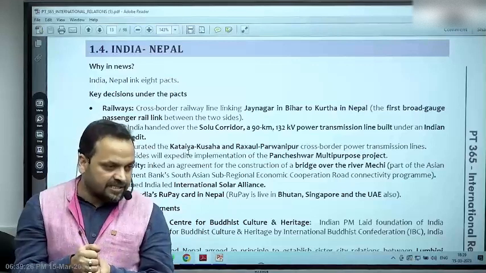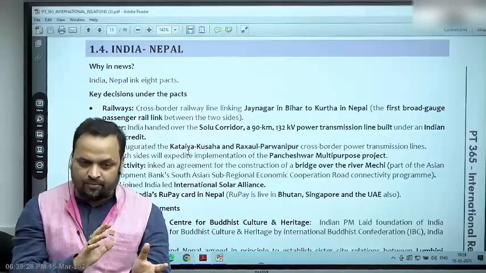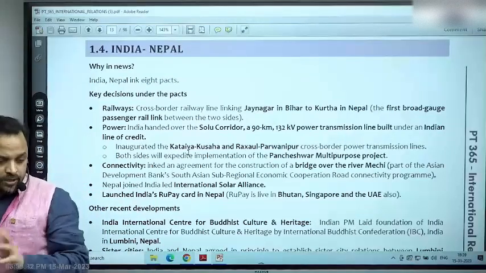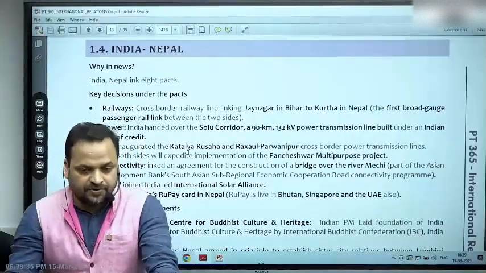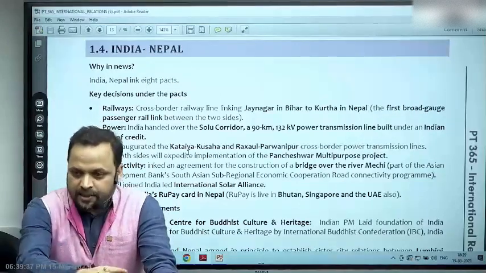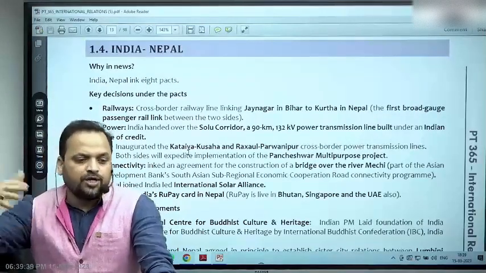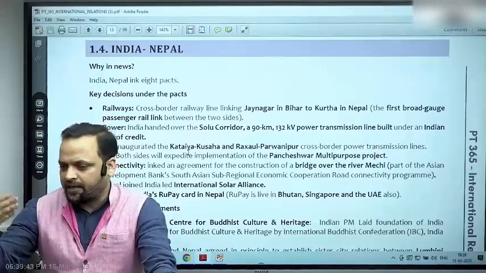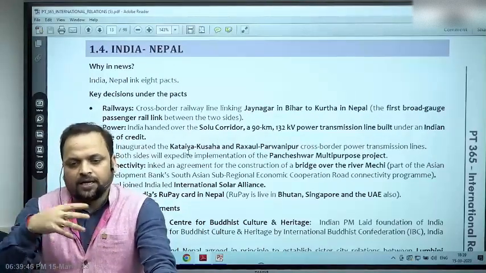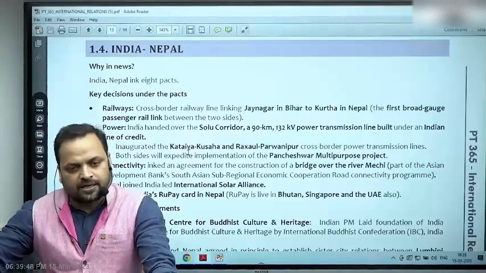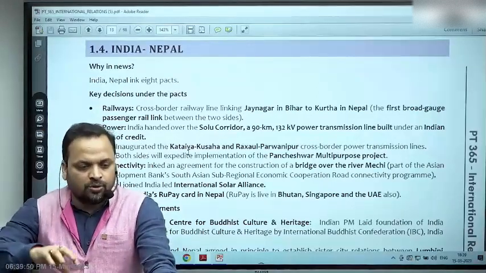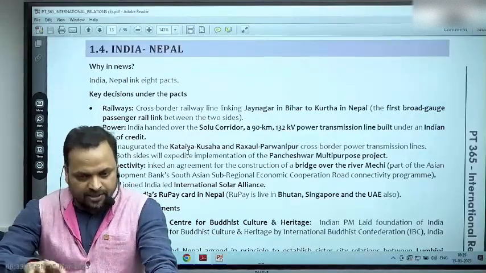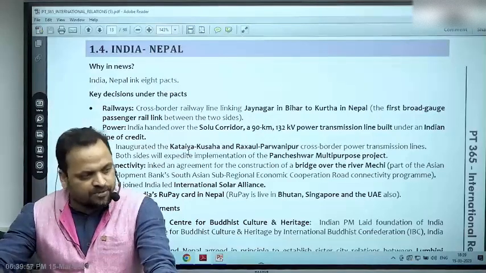Lake Pass. Lipulekh Pass is a pass on India-China border through which the shorter route for the Kailash Mansarovar yatra has been taking place. So India built a road, Nepal objected to it, Nepal then went ahead and issued a new map. What did India say? India said that these are untenable expanded claims, we don't accept them. India-Nepal boundary delineation is a continuing process. The need is to take up these issues at the right forum and resolve them in the spirit of good neighborliness. This is the response of the MEA.